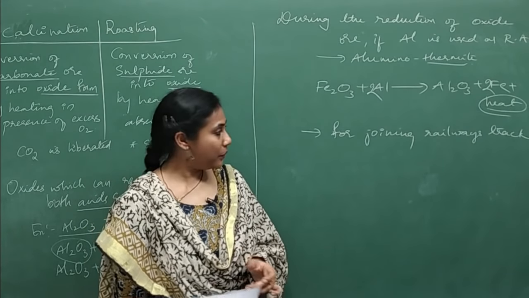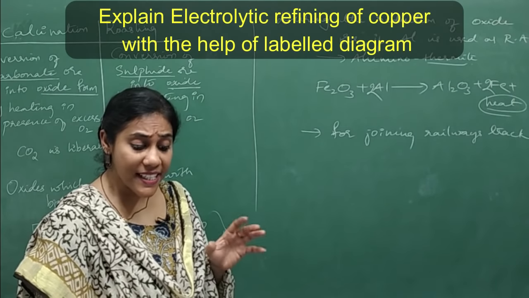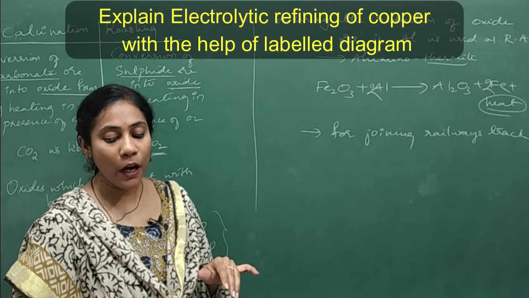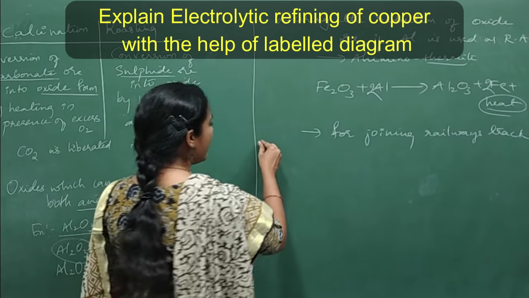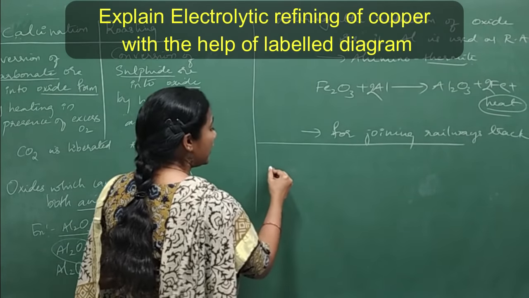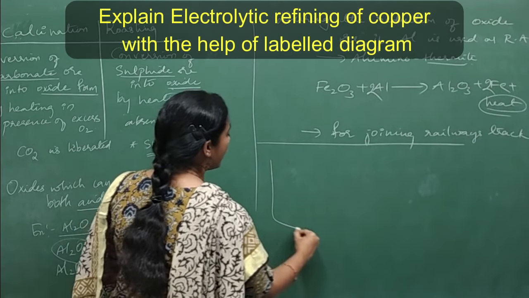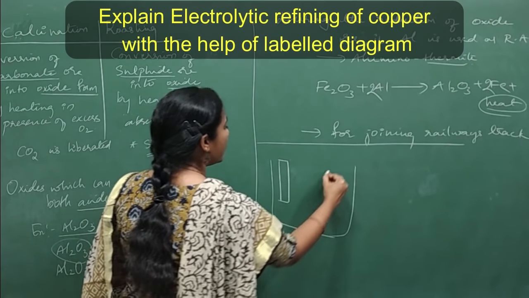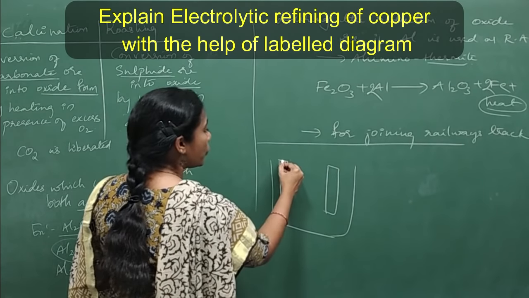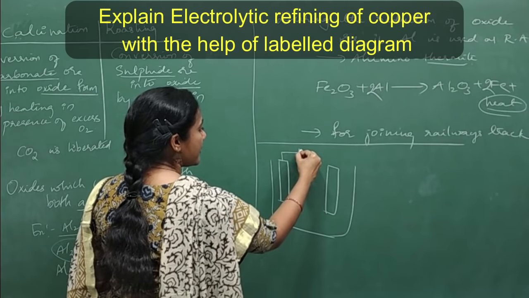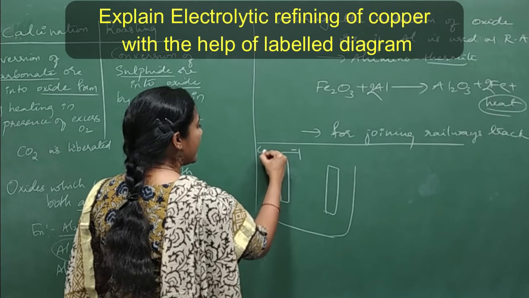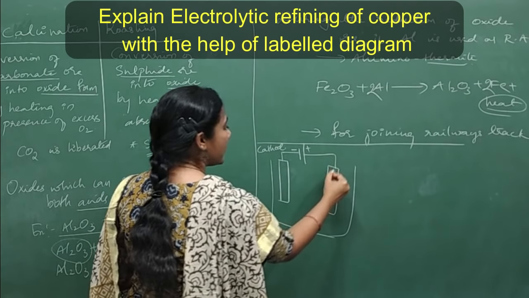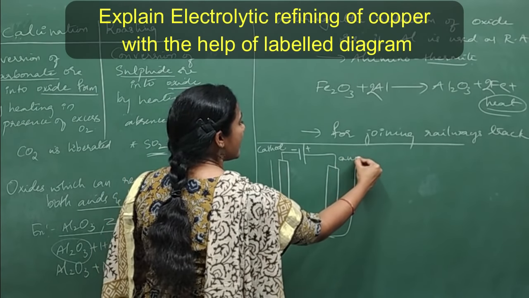Fine. And coming to the next question. Explain electrolytic refining of copper with the help of labeled diagram. Very important question, guys. Electrolytic refining of copper. How do you draw the diagram? You have to show one cathode and anode, isn't it? Two rods. If this is connected to negative terminal, then I will call it as cathode. And this is connected to positive terminal, then this rod we will call it as anode.